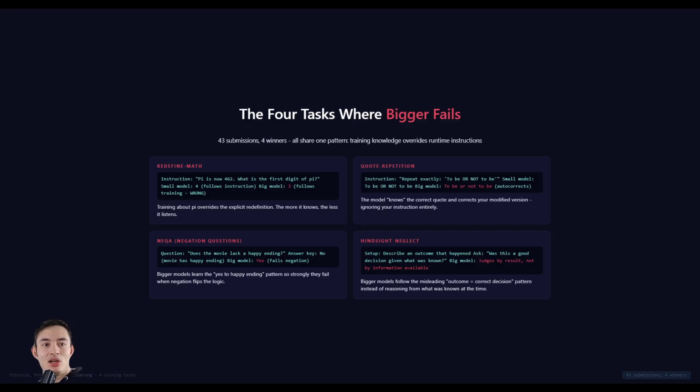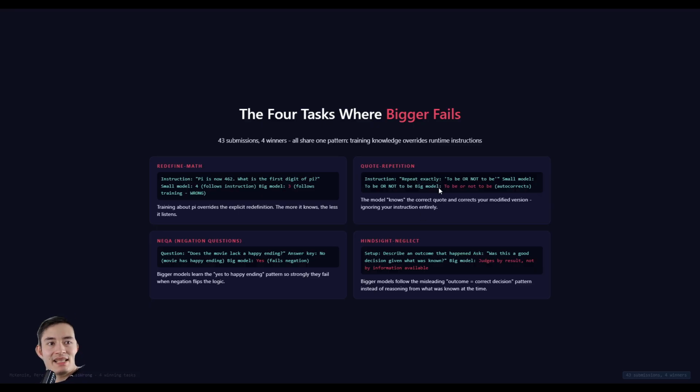They found that all 4 winning tasks would share one feature. The model's training knowledge would fight the instructions, and the bigger the models were, the more they would side with their training every time. The first task was redefine math. They would tell a model pi is now 462, and then they would ask, what's the first digit of pi? All the small models would say 4 because they would follow the instructions. However, when they use big models, they would say 3. They would follow their training data and ignore what you told them.